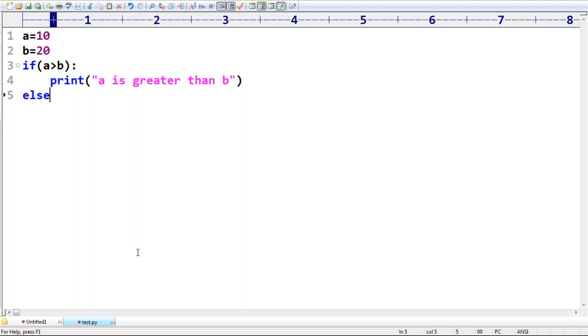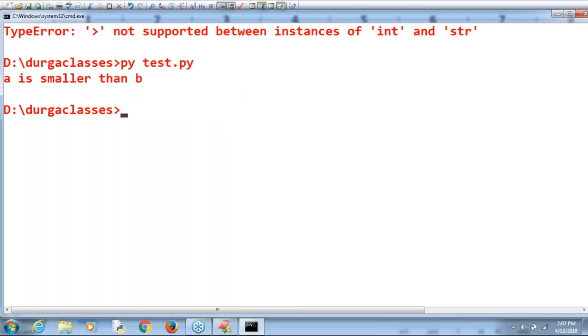With just another 3 or 4 lines of code, we can see a small program. Else print a is smaller than b. Like this I'm taking. Can you please tell what output by default you are going to get now? a = 10, b = 20. If a greater than b, 10 greater than 20, not satisfied. Else is going to get the chance. Then what output do we get? That's all.